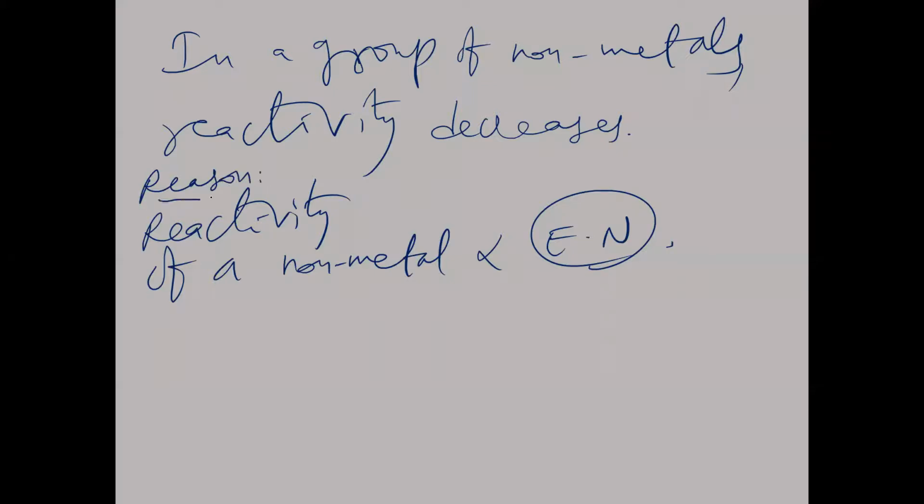The reason is that the electronegativity of the non-metals decreases from top to bottom. Therefore, the reactivity of non-metals also decreases. Is the concept clear? So this is our reactivity of metals in a group and reactivity of non-metals in a group. It is one of the important areas where we get confused.